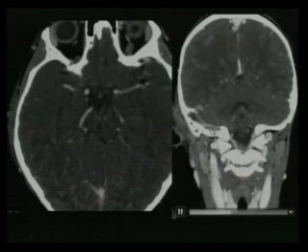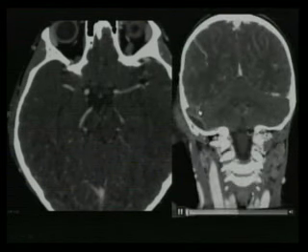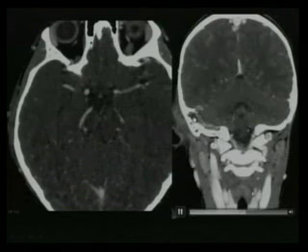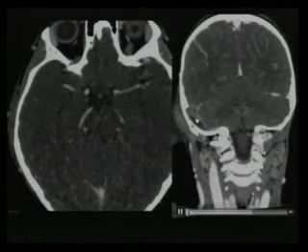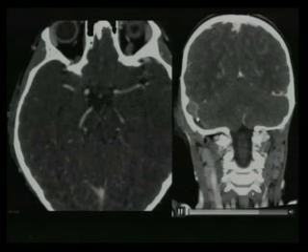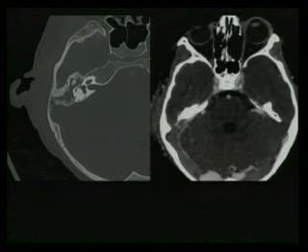So that's the empyema, that's the whole thrombosed sinus right there. That's the thrombosed sinus, that's the empyema. So you need to be very careful. You need to differentiate the empyema from the thrombosed sinus.